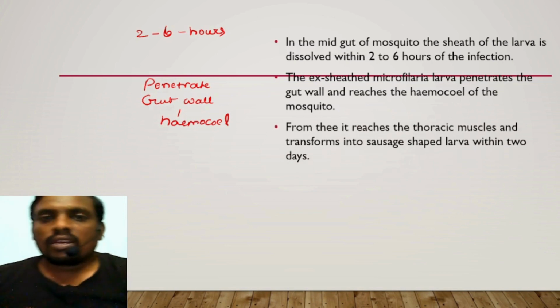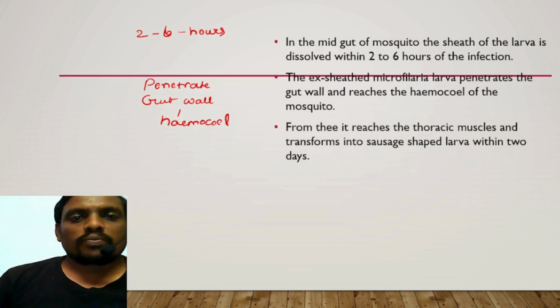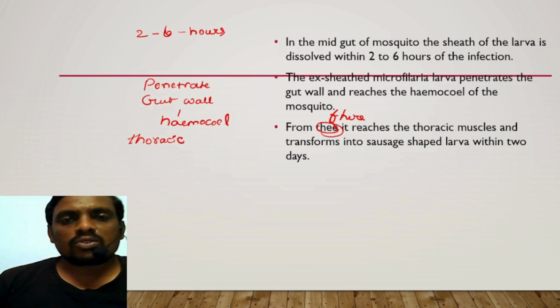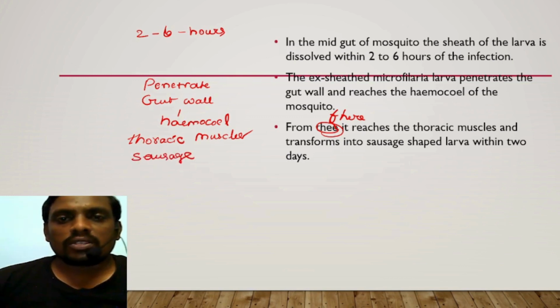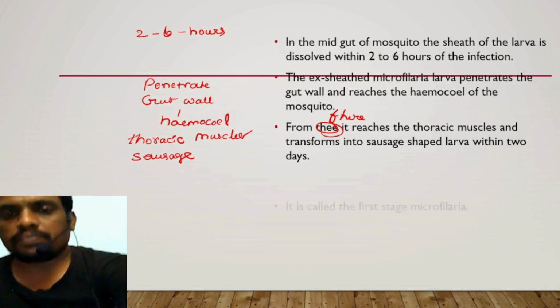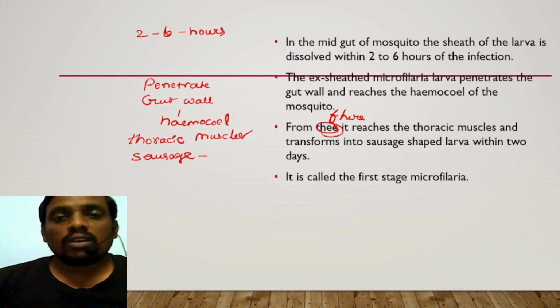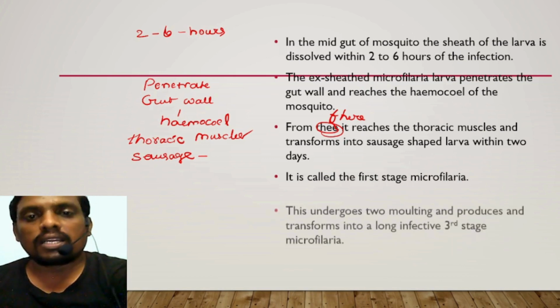From there it reaches the thoracic muscles and transforms into a sausage-shaped larva within 2 days. This stage is called the first stage microfilarial larva.